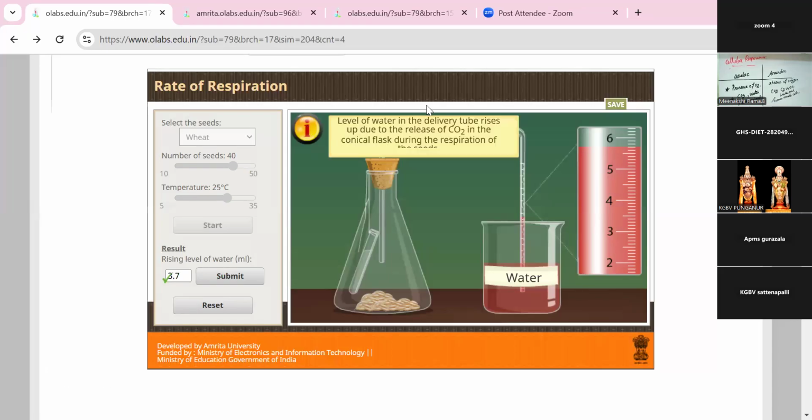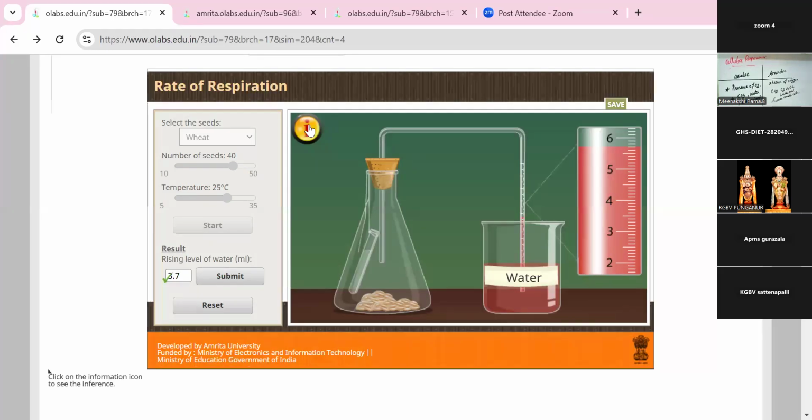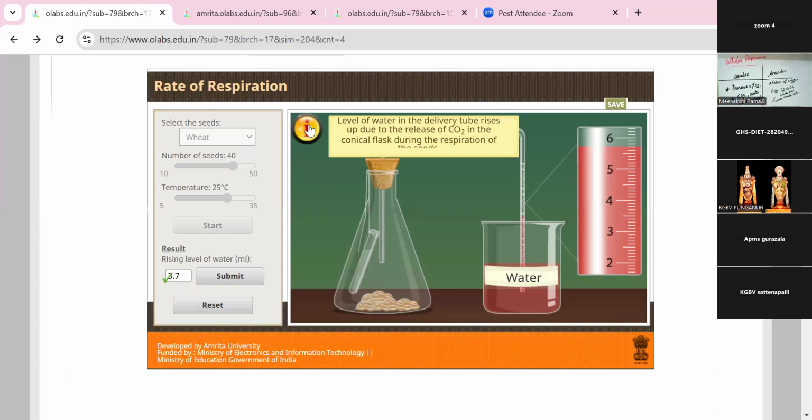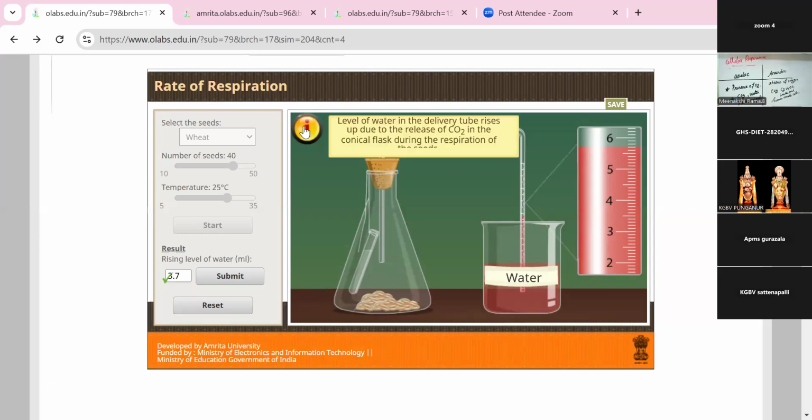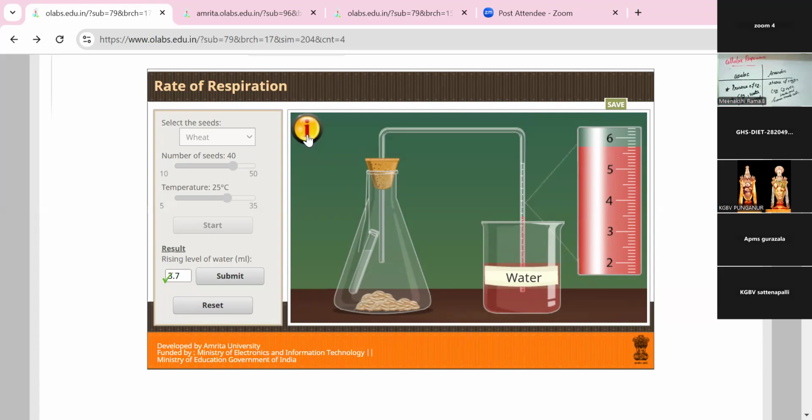The level of the water in the delivery tube rises because of the release of carbon dioxide in the conical flask during the respiration process. So in the respiration process, carbon dioxide is released, and we can identify it with the help of the increasing level on the measurement. Okay. Next, I'm choosing the second one.